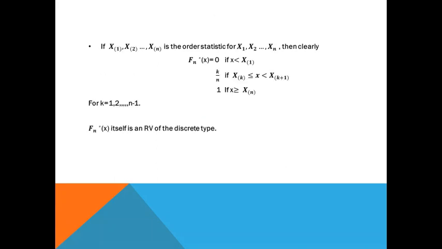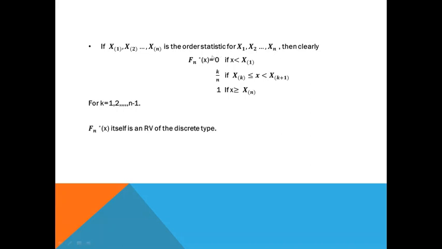We can also define the empirical distribution function in terms of order statistics. Suppose x1, x2, etc., xn, where x1 is the smallest value, x2 is the second smallest value in the sample, and so on, xn is the maximum value in the sample, be the order statistic for the sample x1, x2, etc., xn.